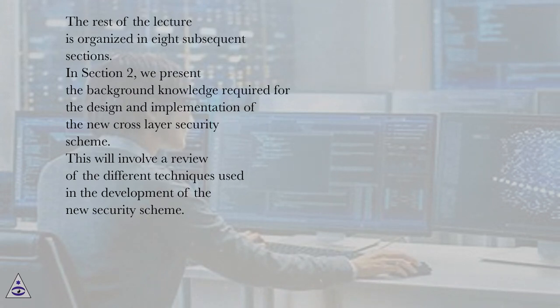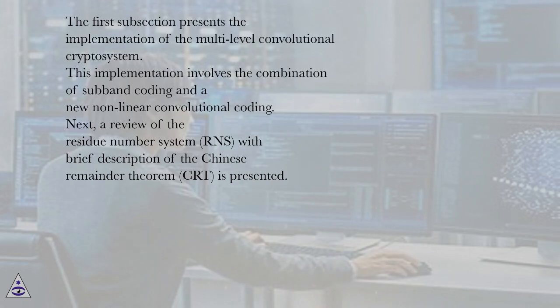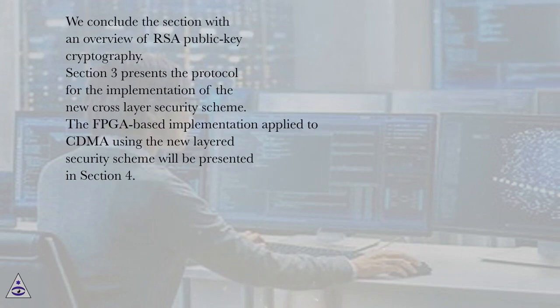In Section 2, we present the background knowledge required for the design and implementation of the new cross-layer security scheme. This will involve a review of the different techniques used in the development of the new security scheme. The first subsection presents the implementation of the multi-level convolutional cryptosystem. This implementation involves the combination of subband coding and a new nonlinear convolutional coding. Next, a review of the residue number system, RNS, with brief description of the Chinese remainder theorem, CRT, is presented. We conclude the section with an overview of RSA public key cryptography.